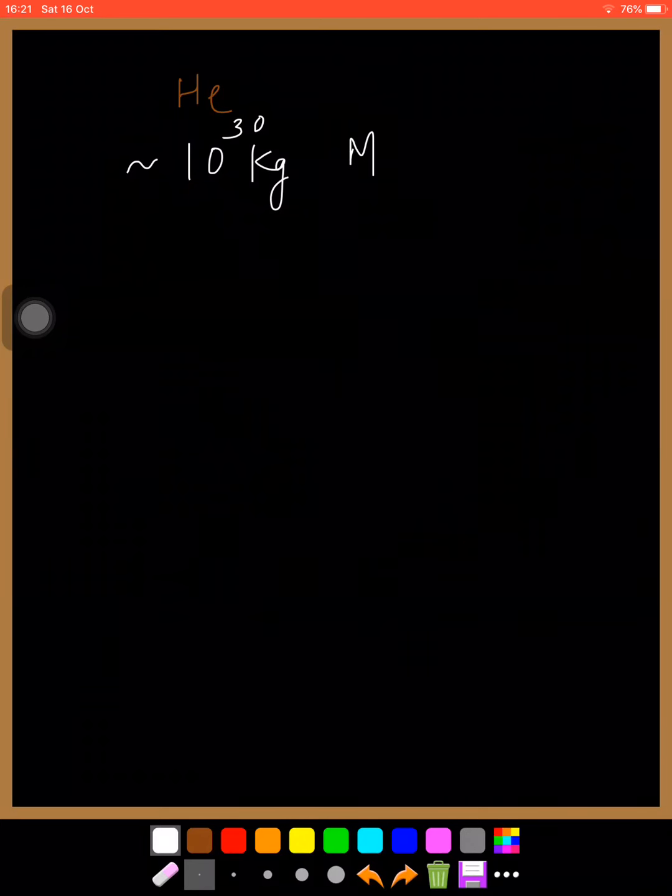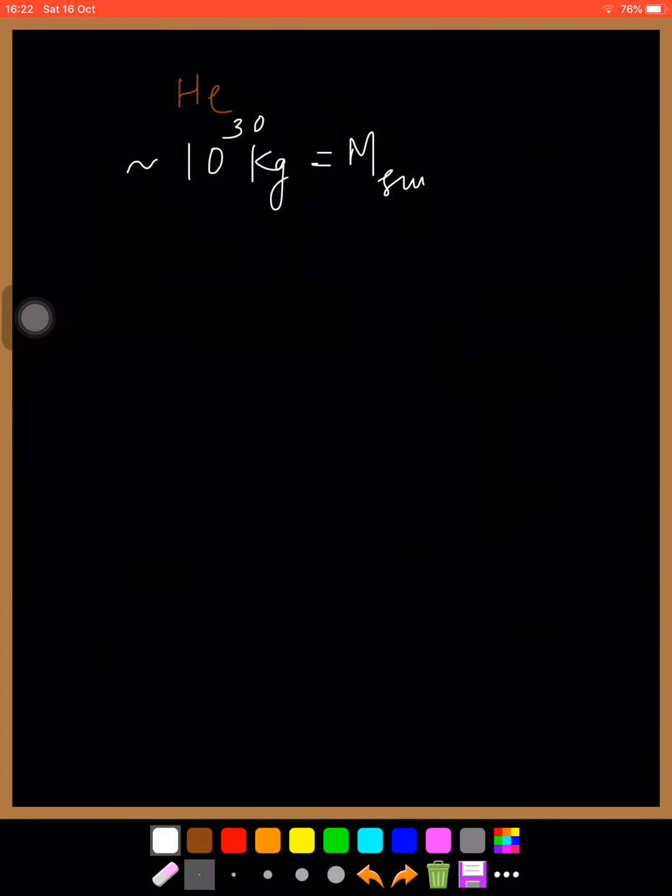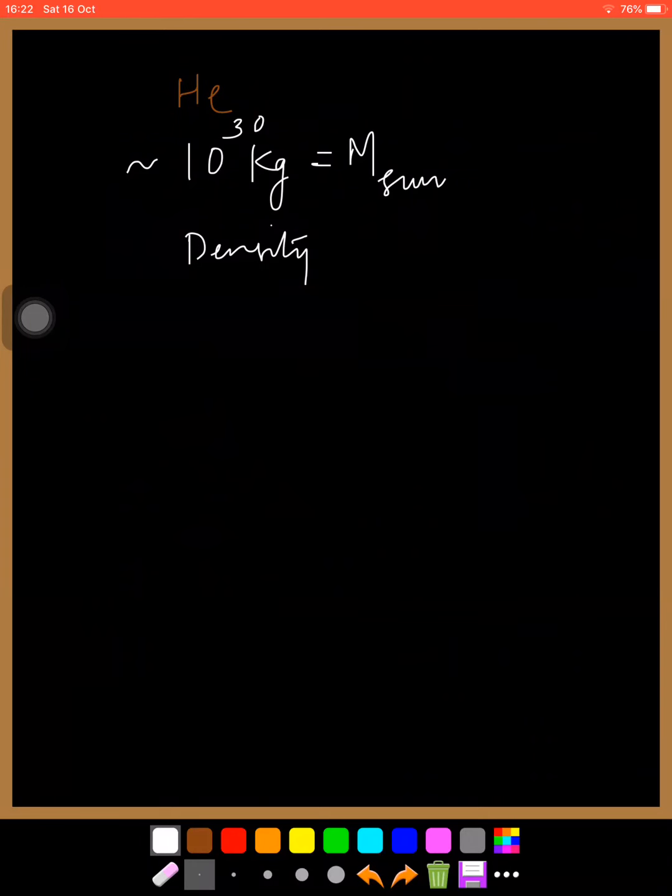The content of the white dwarf star is helium, and the mass is approximately 10 raised to 30 kilogram, that is equal to the mass of the sun. And the density of a white dwarf star is 10 raised to 10 kilogram per meter cube.